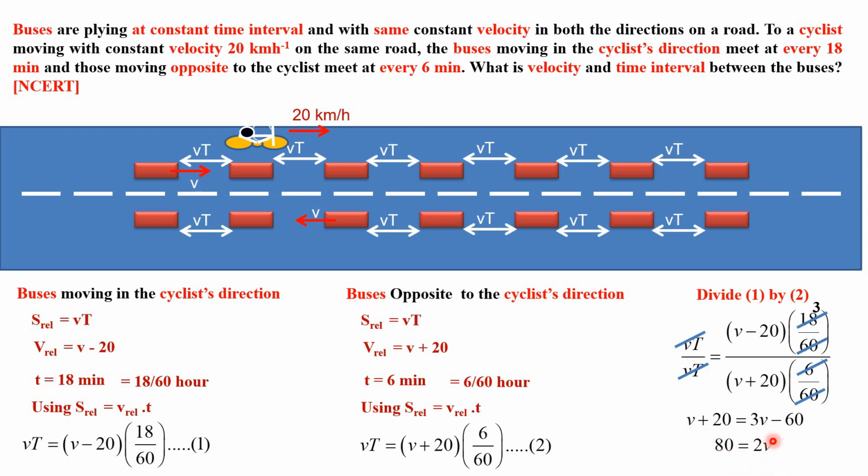You can substitute value of V in any of equation 1 or equation 2. When you substitute V as 40 here, 40 minus 20, 20 cancels with the 60 as 3. 18 by 3 is equal to 6. You would get Vt equal to 6. But V is equal to 40. So T is equal to 6 by 40 hours. Please take care, this time we have substituted in hours. Okay, so 6 by 40 hours. If you want to find it in minutes, then 6 by 40 into 60. The remaining is up to you.